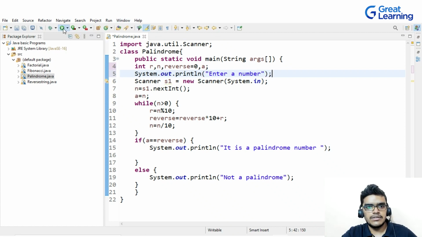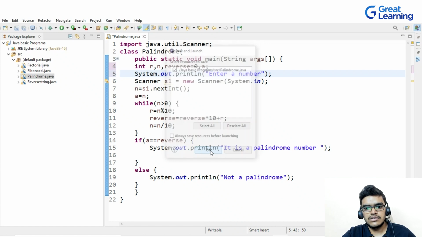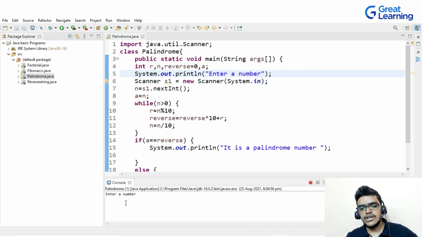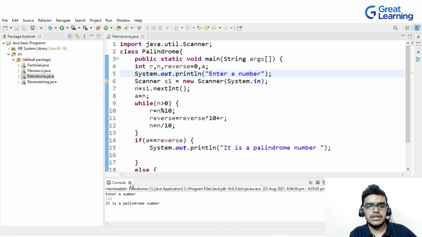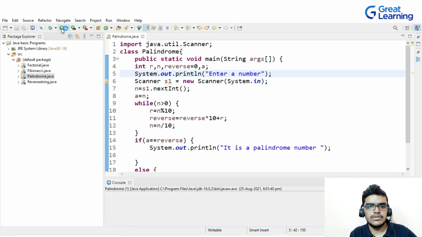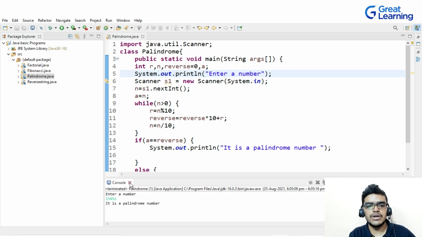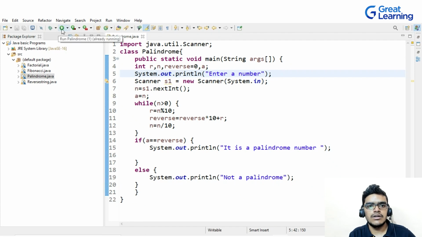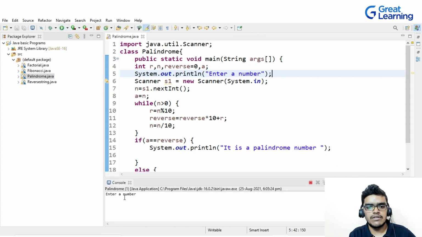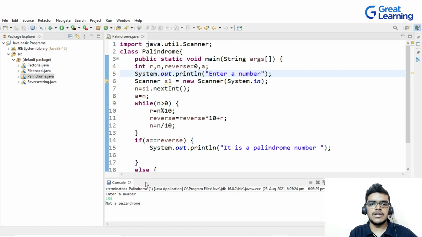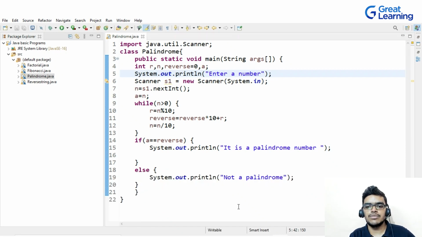and if I'm executing it, then it's asking enter a number. So let me give first 121. It's showing it's a palindrome number. Okay, let's check it for 15451. Again, it's showing it's a palindrome number, right? Let's also check for a number which is not a palindrome. Let's say 153. Yeah, not a palindrome. So this was all about palindrome number.